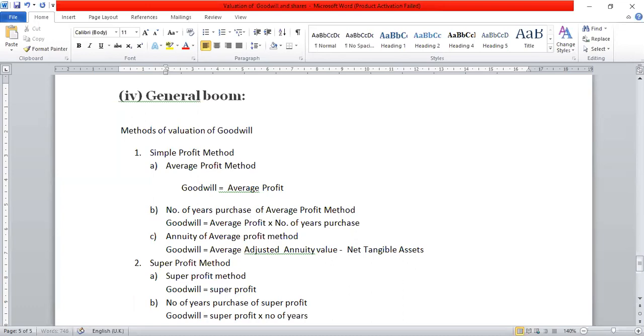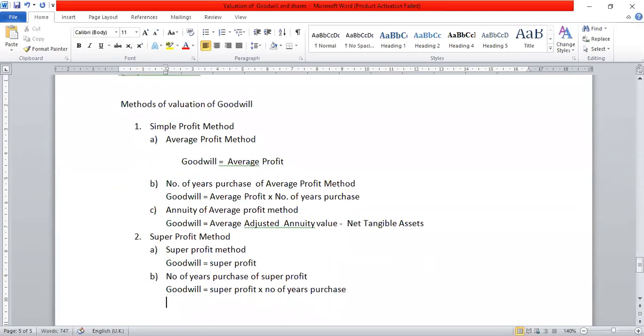So in both methods we have to calculate super profit. And the third method, as given above, will be the annuity of super profit.